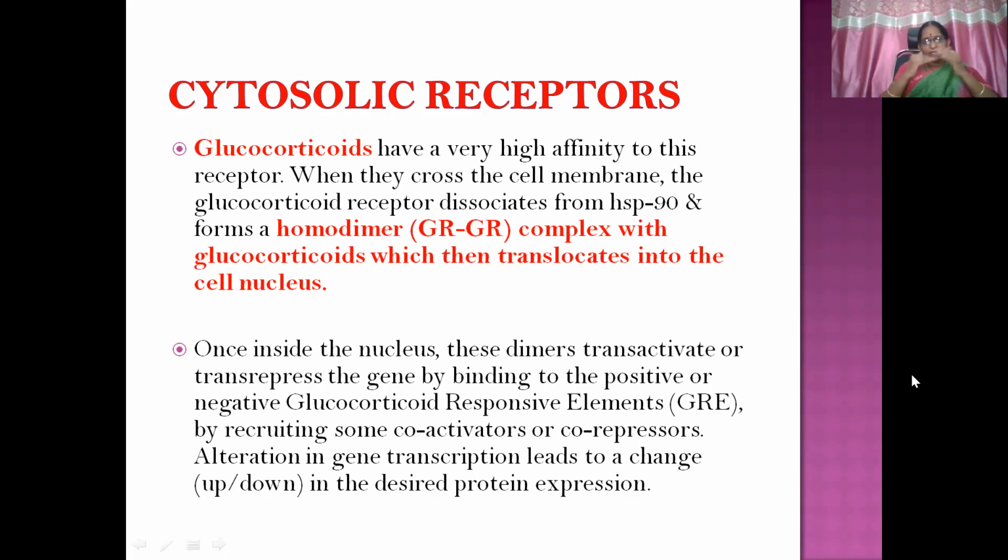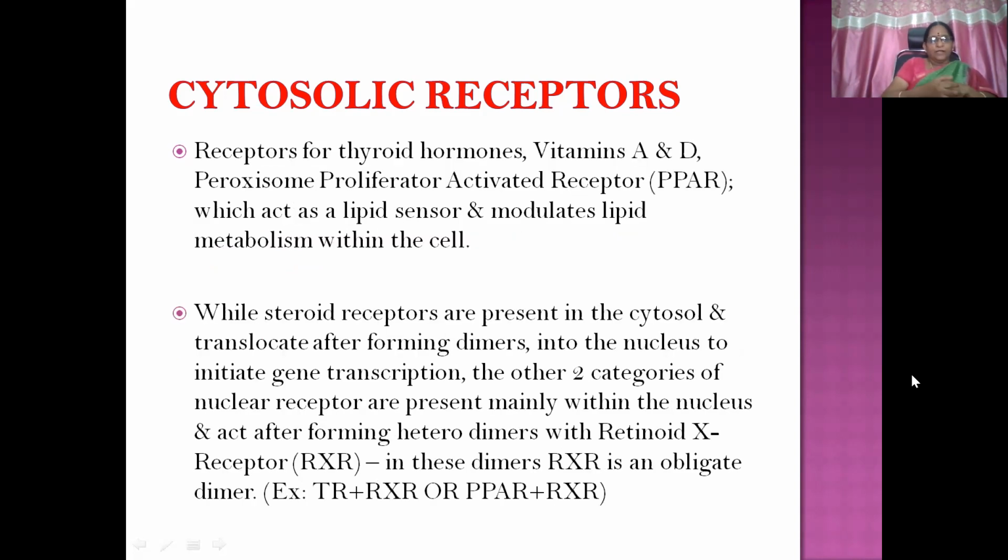Either co-activator or co-repressor involvement will be there. So stimulation or depression will be there. That is the final response. So alteration in gene transcription leads to change in the desired protein expression. Okay. So again, similar is the case with thyroid hormone receptors, vitamin A and D, and the peroxisome proliferator activated receptor, otherwise known as PPAR, which acts as a lipid sensor and modulates lipid metabolism within the cell.